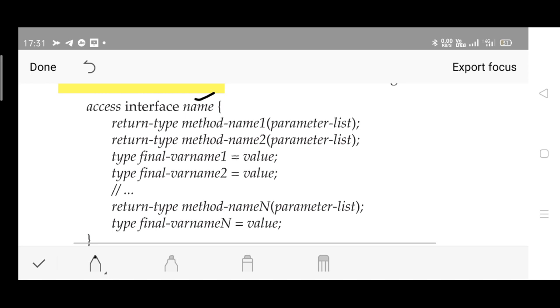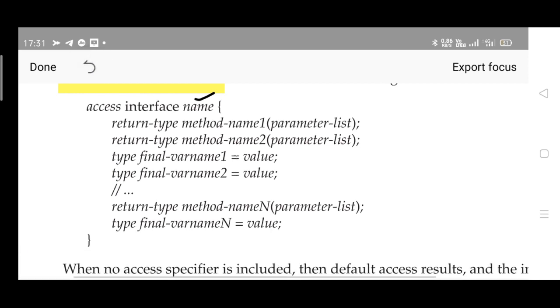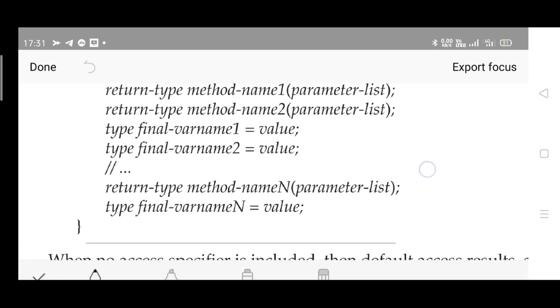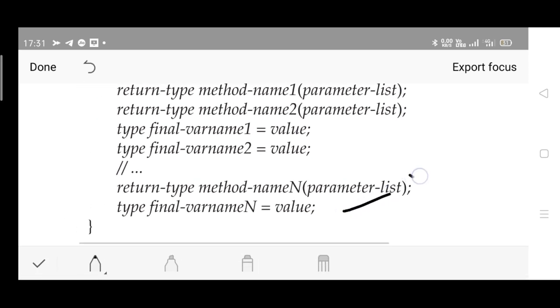As you can see, variable 1 and variable 2 have a type and some values assigned as per the syntax. Again, methods can also be defined: return type, method name, n number of methods can be defined. You can define variables for the nth method as well.